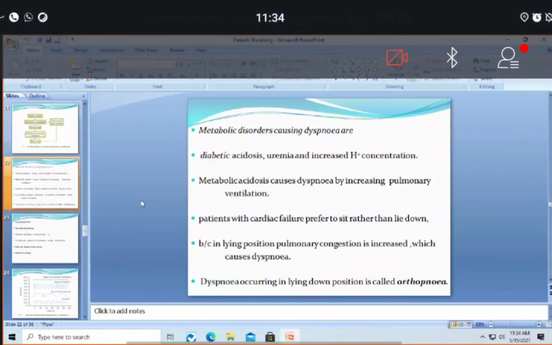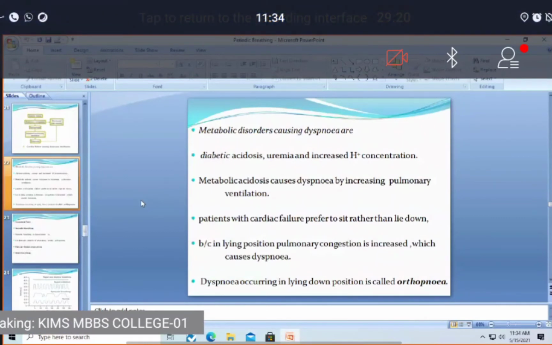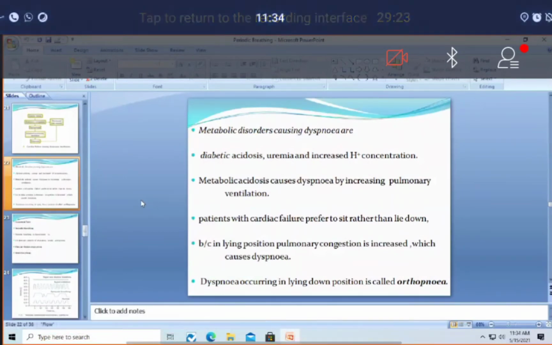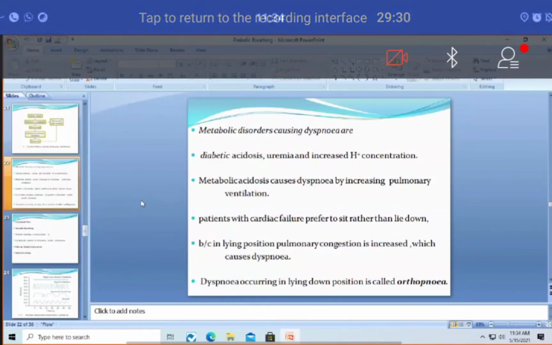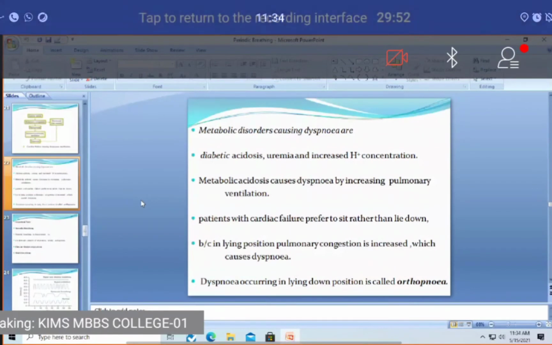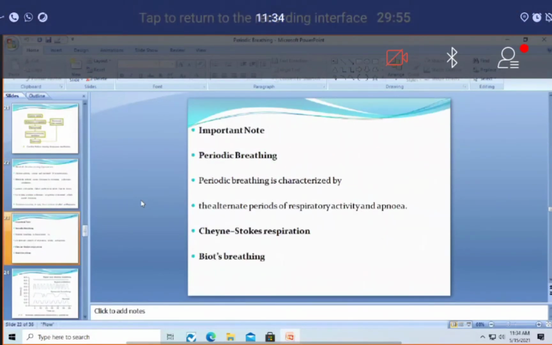Then orthopnea, which is more clinical, so don't worry. When a person has a problem with cardiac pumping and is lying down, more blood goes into the lungs. As a result, there will be pooling of blood in the lungs, and the person feels breathless or dyspneic. This can be relieved by making the person sit up, so that venous return to the heart decreases, stagnation of blood in the lungs decreases, and the dyspnea decreases. This is called orthopnea. You'll understand these things when you go to medicine, so don't worry much about them.